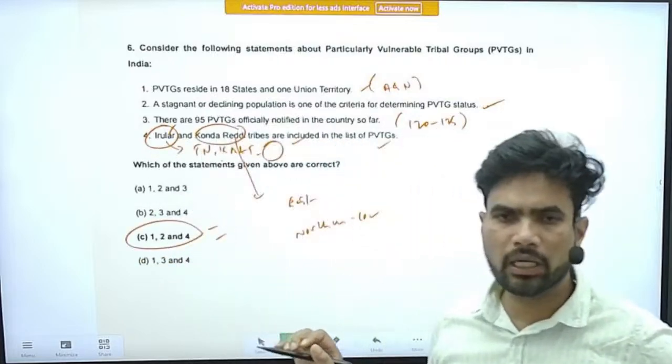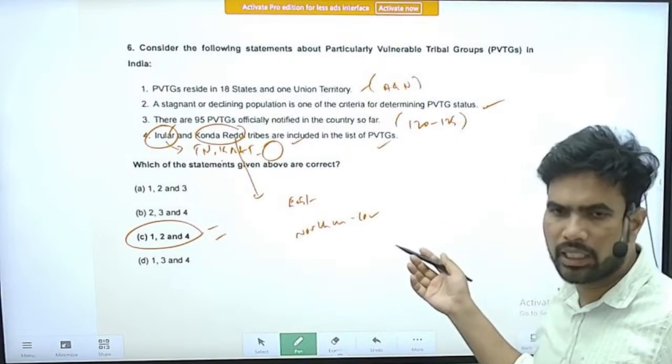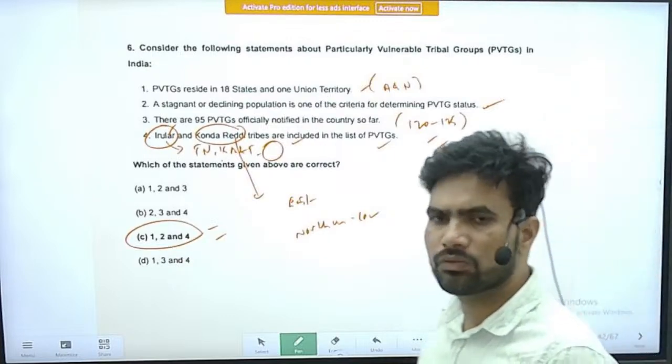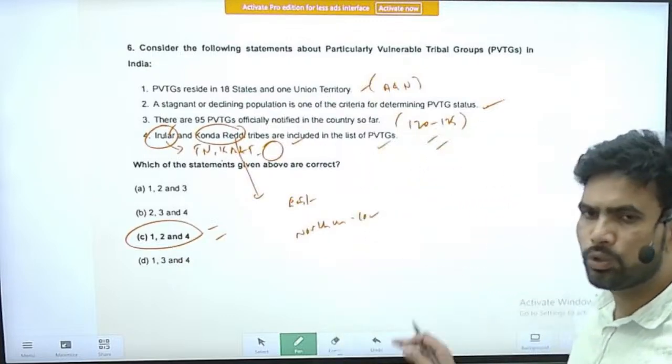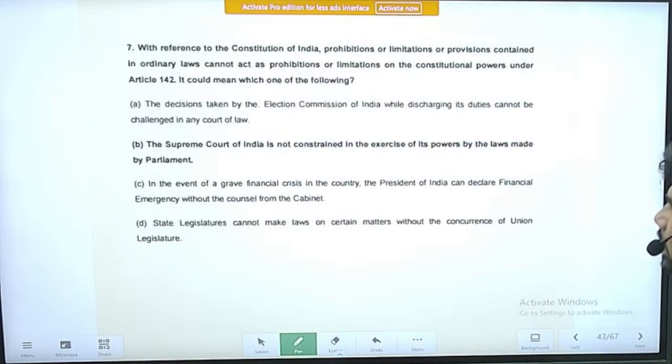So it is also a completely fact based question. I think that year there might have been a change in the list of PVTGs. That's why this question has been asked. So you should be thorough with the changes, with aspects related to current affairs also.